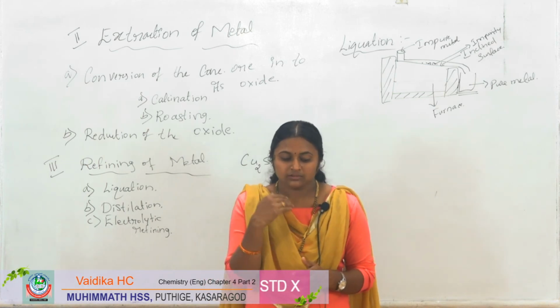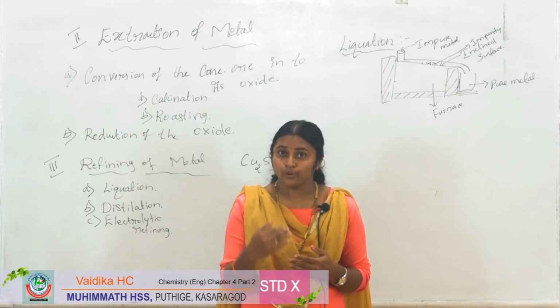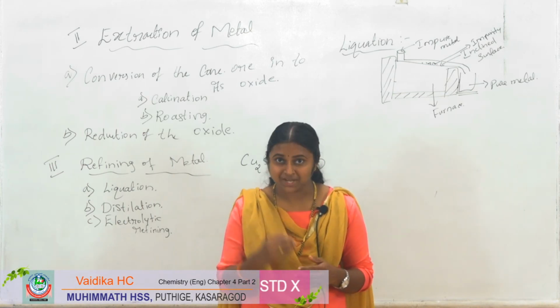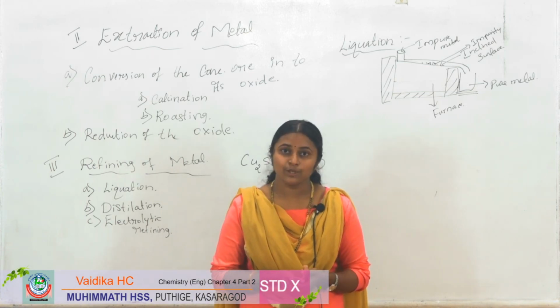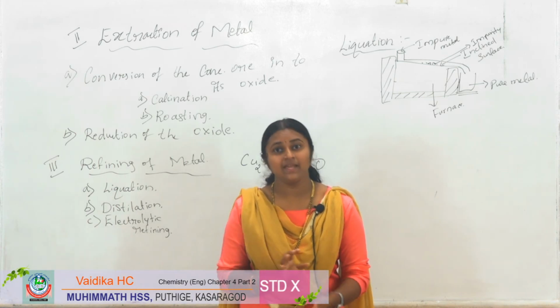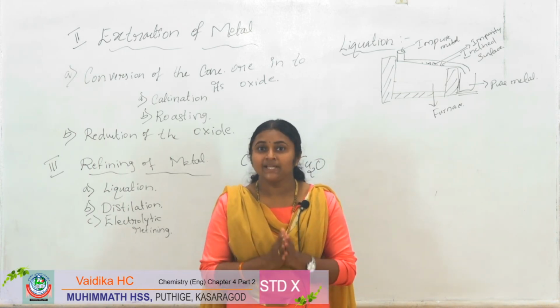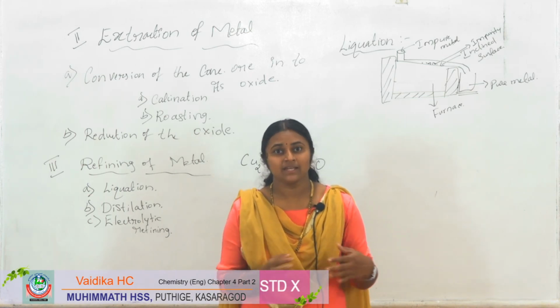So, depending on the nature of the ore or the metal to be extracted, or depending upon the nature of the impurity, there are so many methods to refine a metal. But in your syllabus, 3 methods are given.